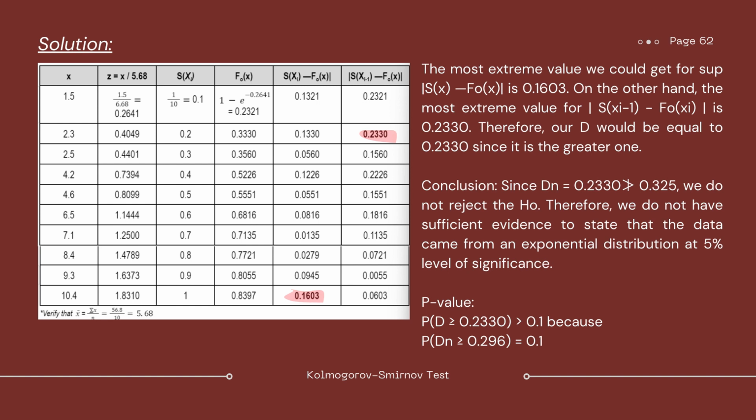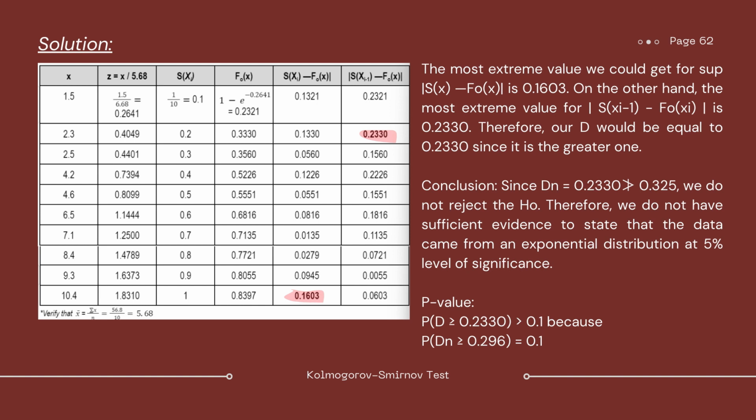So, we just repeat this for all the values of x, and we can conclude that our test statistic is 0.2330, because that is the maximum or the greatest value among the last two columns. And our conclusion would be, since d sub n is equal to 0.2330, which is not greater than 0.325, our critical value, we do not reject the null hypothesis.